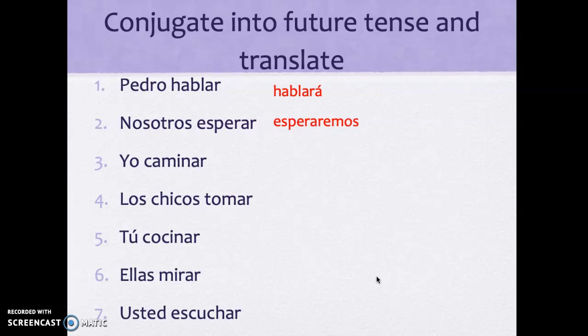Yo caminar, yo caminaré. Número 4. Los chicos tomar, tomarán. Tú cocinar, cocinarás. Ellas mirar, mirarán. Y usted escuchar, escuchará. So that wraps up your practice for today.